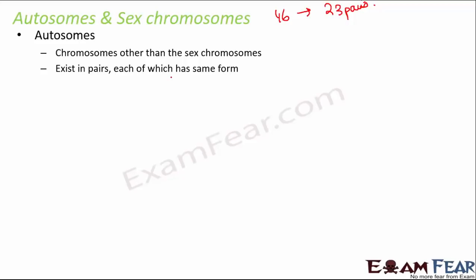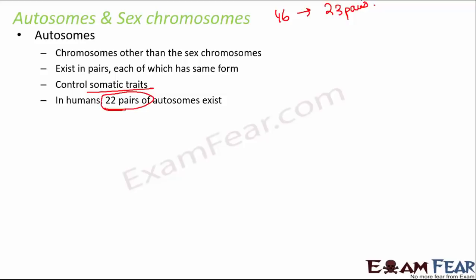What do we mean by somatic traits? The traits of the body, for example, height, eye color, hair color, ear shape, etc. So they are all somatic traits. These autosomes control somatic traits and they have nothing to do with the sex chromosomes. In humans, we have 22 pairs of autosomes. So out of these 23 total pairs of chromosomes, 22 pairs are autosomes and 1 pair is the sex chromosome.